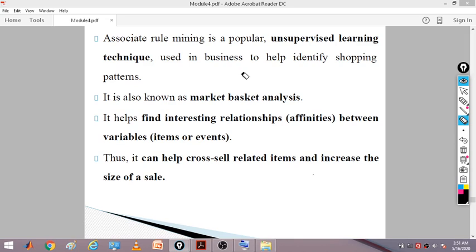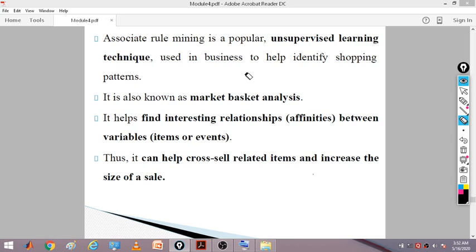That means people go for shopping. So we can analyze the patterns, what kind of items they are going to purchase. If they are going to purchase one particular item, what other items are they likely to purchase? So we are identifying the patterns using association rule mining.